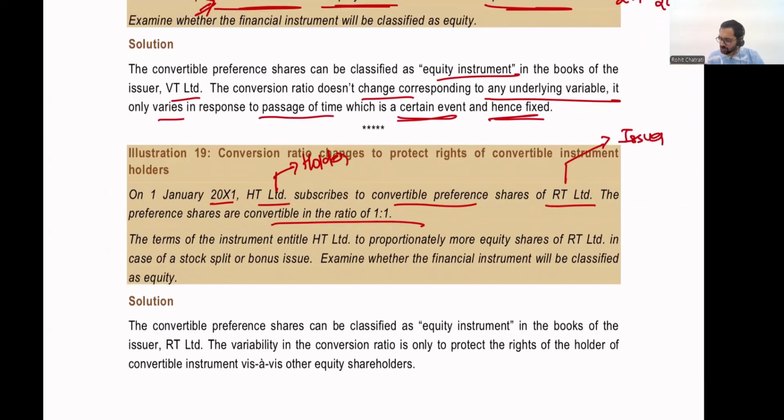The terms of the instrument entitle HT Limited to proportionately more equity shares of RT Limited in case a stock split or bonus issue happens. Examine whether the financial instrument will be classified as equity.